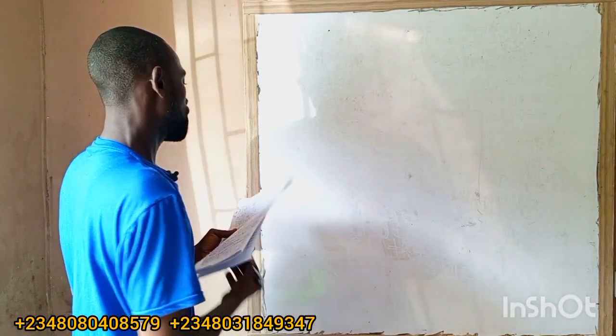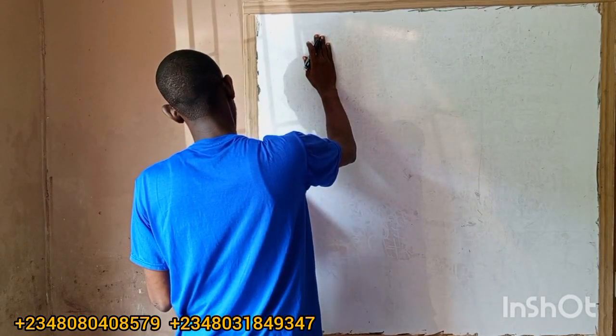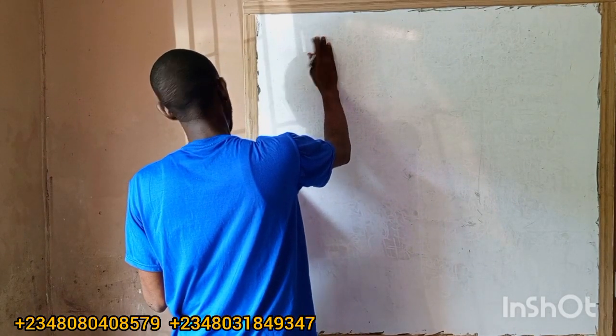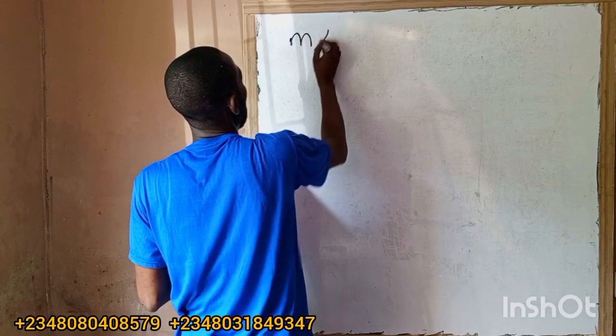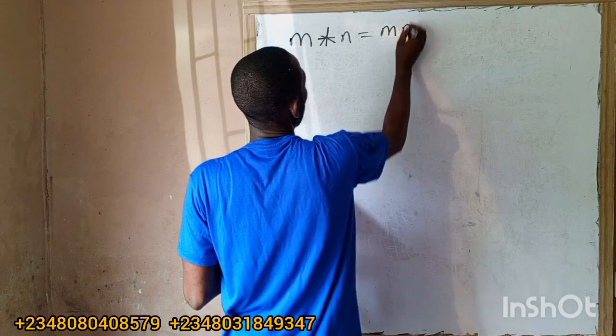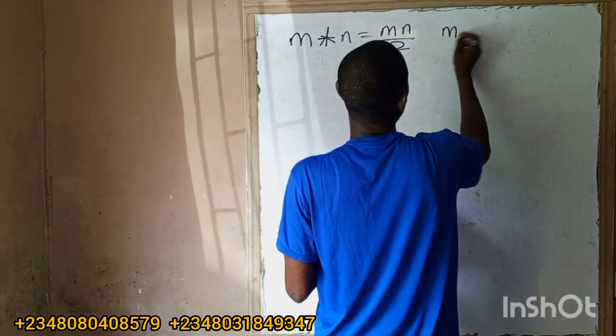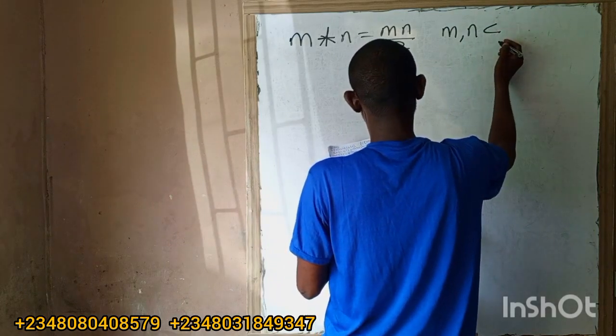A binary operation on the set of real numbers is defined by m * n = mn all over 2, for all m, n an element of R.